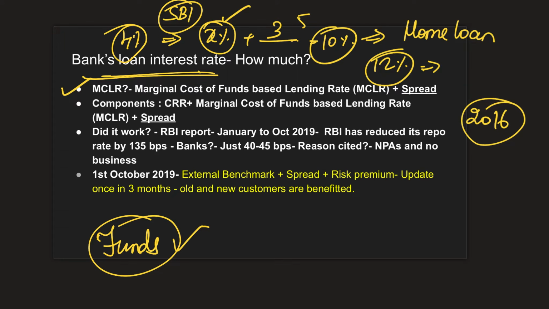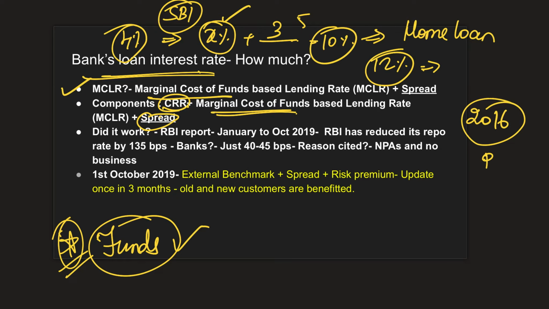Just understand that a lot of channels are available with banks to achieve this fund target. Now they have to pay interest back to the origin of those fund sources. So the marginal cost of funds include CRR, and there is a marginal cost of funds for acquiring those funds, and over and above that they have to make some profit, right? So that is called the spread.